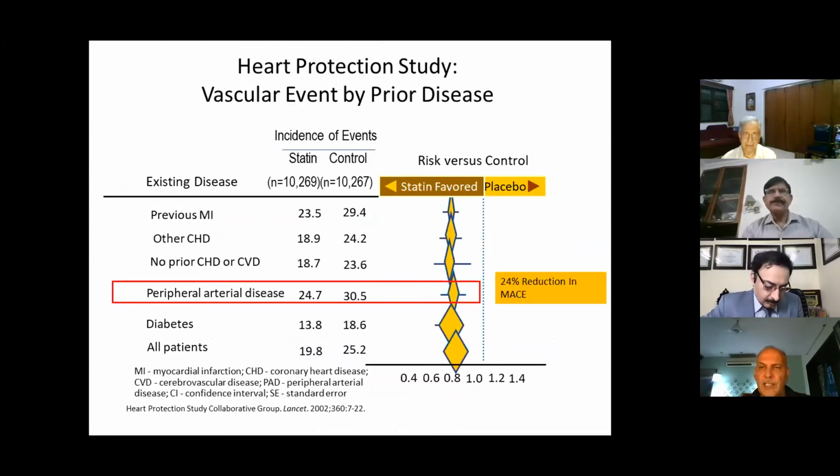Heart Protection Study was the first study which demonstrated that there is benefit of treating peripheral artery disease with statin. It was found that there was a 24% reduction in MACE when patients were given 40 milligram of statin, and there was about 16% relative risk reduction in peripheral vascular events, which was driven primarily by a 20% reduction in non-coronary revascularization.